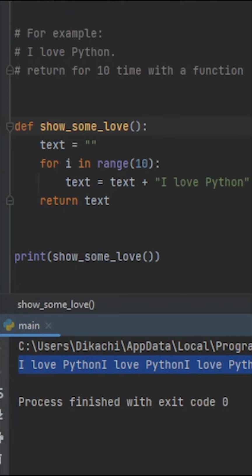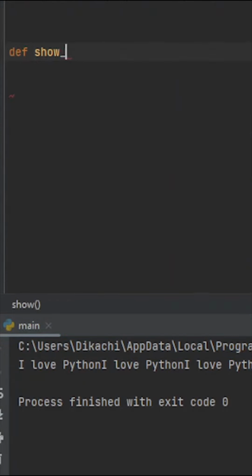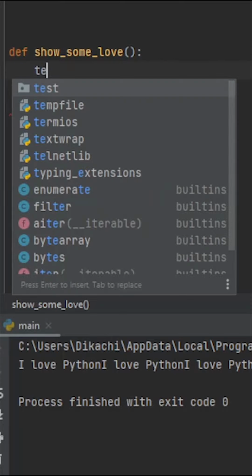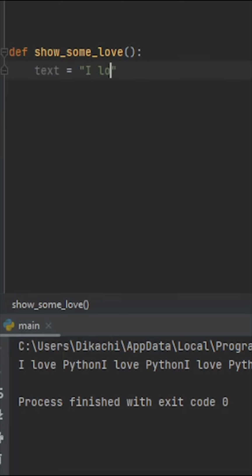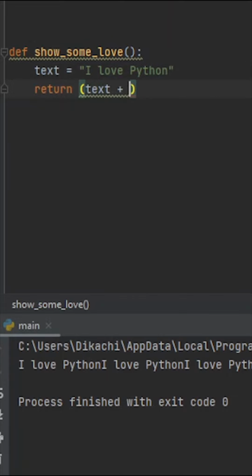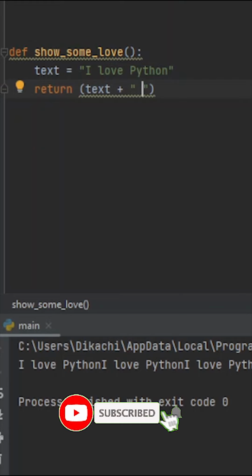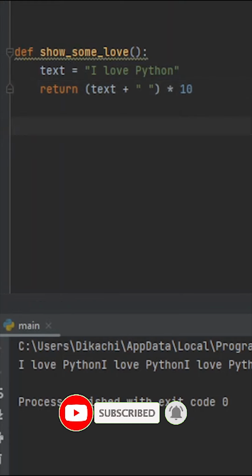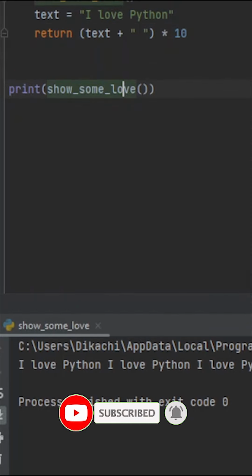But this is what you should do. Define a function, show_some_love, either with a parameter or declare the text variable "I love Python." Return it this way: text plus an empty string with a space, close the bracket, multiply it by 10. Do this for code efficiency.